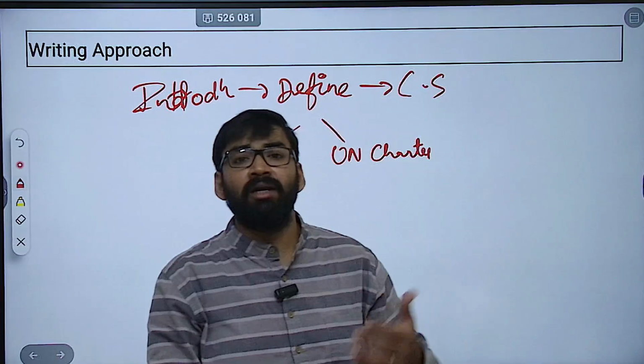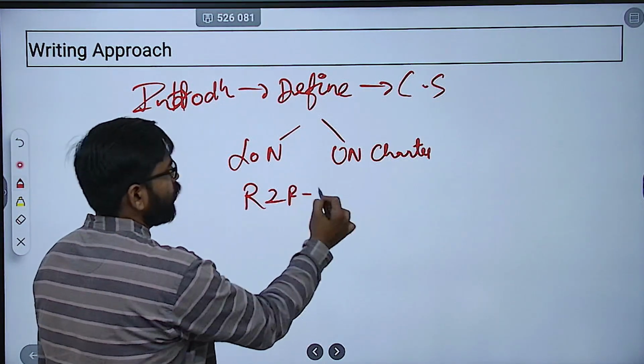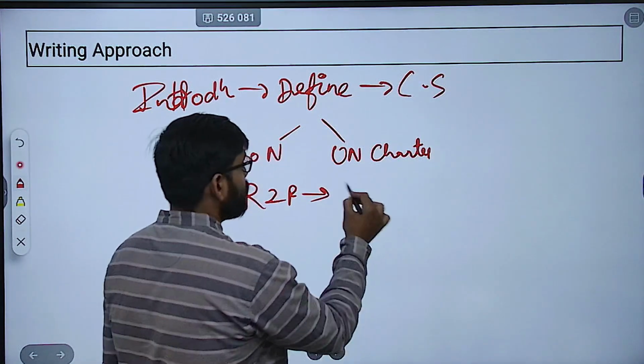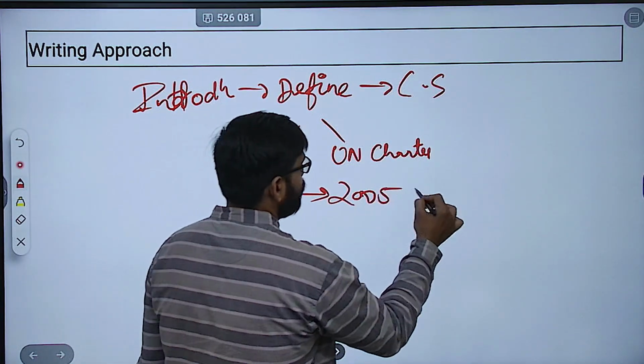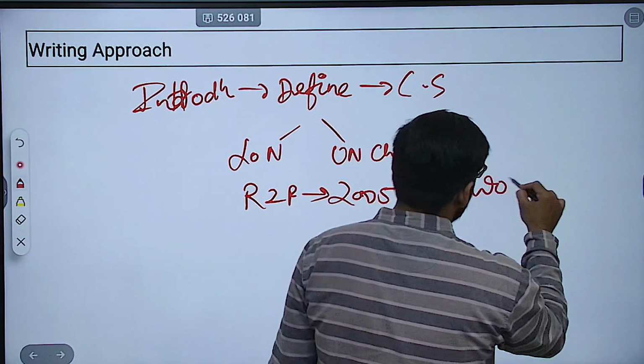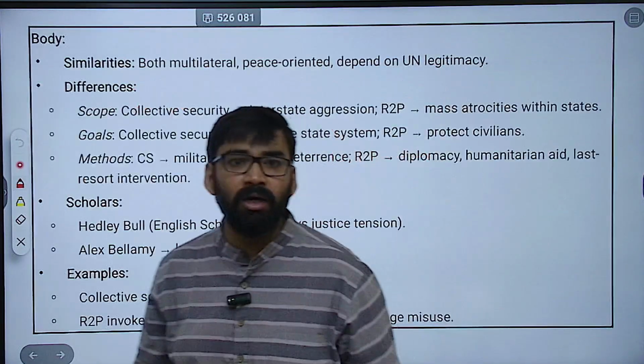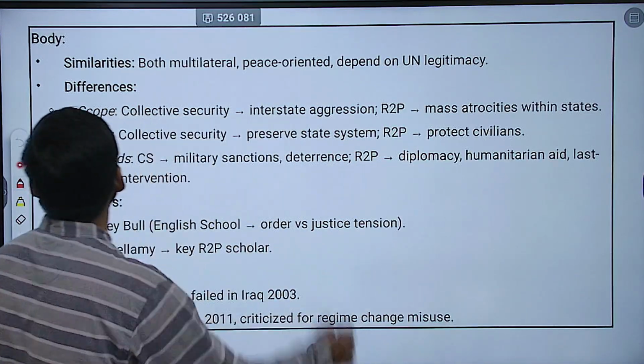Then you can define the right to protect. Now this concept came in 2005 in the UN World Summit. Clear?